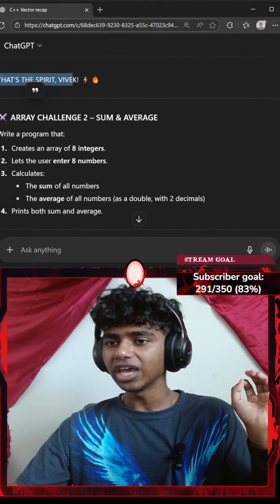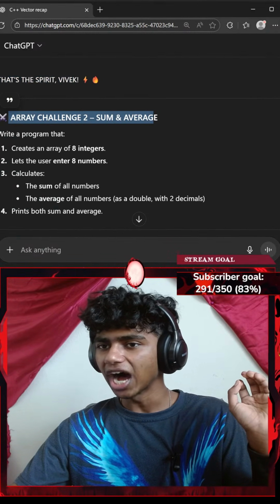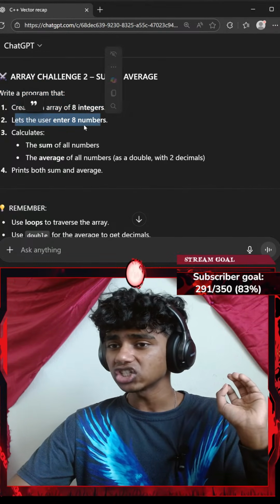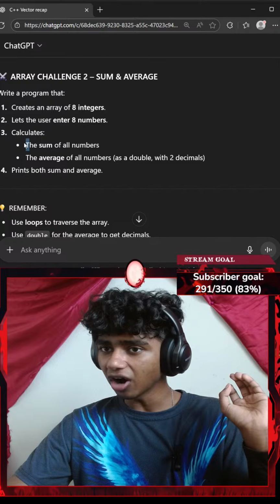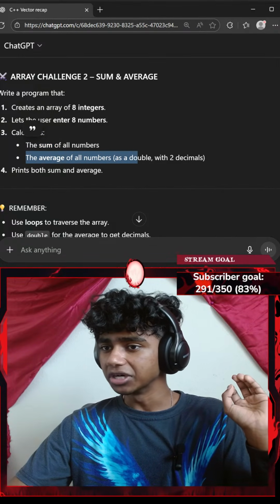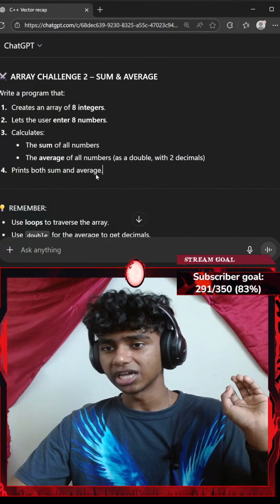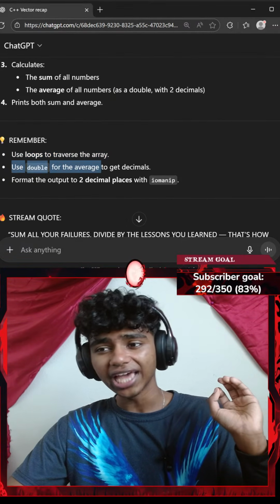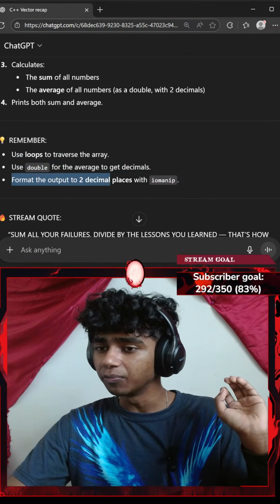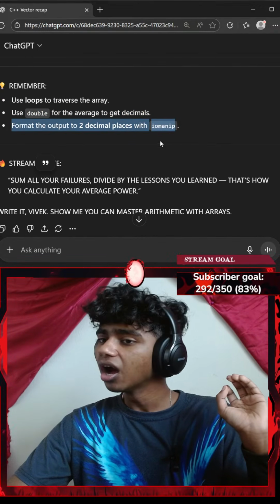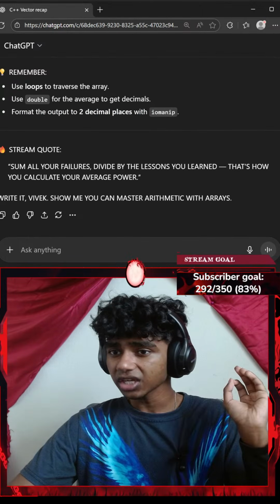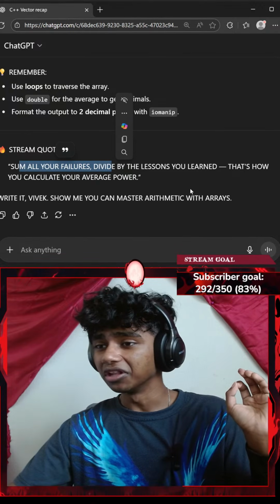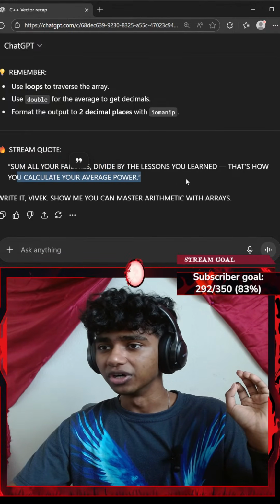That said, that's the spirit, Vivek. Array challenge number 2, sum and average. Write a program that creates an array of 8 integers, lets the user enter 8 numbers, calculates the sum of all numbers, and the average of all numbers as double with 2 decimals, and prints both sum and average. Remember, use loops to traverse the array, use double for the average to get decimals, format the output to 2 decimal places with iomanip, okay? Sum all your failures, divide by the lessons you learned. That's how you calculate your average power.